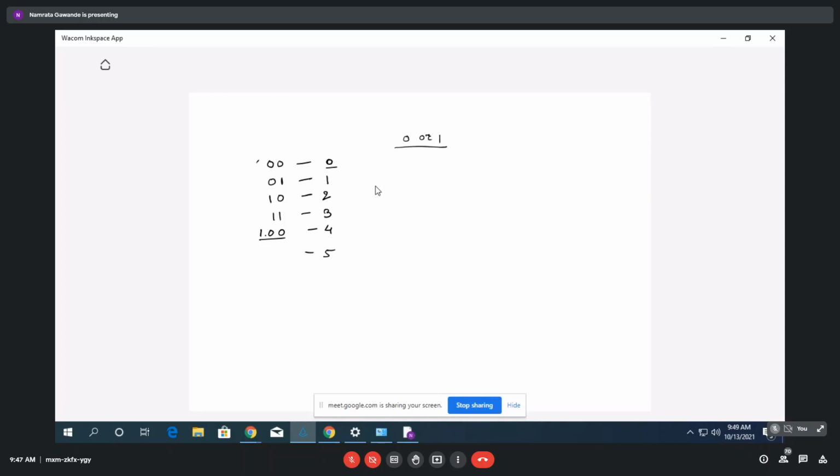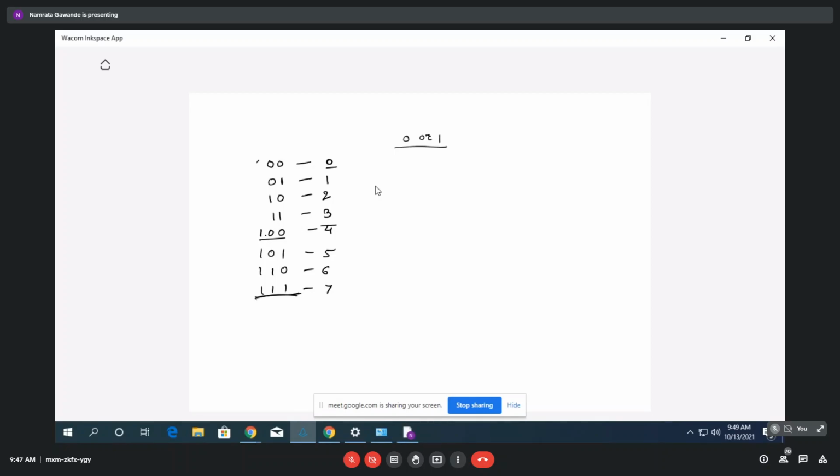So to write till 6 and 7, I'll require 101, 110, and then 111. So compulsorily 3 bits are required, but for the first 0 till 3 there are 4 combinations in terms of zeros and ones.